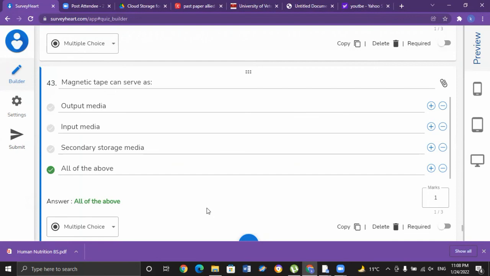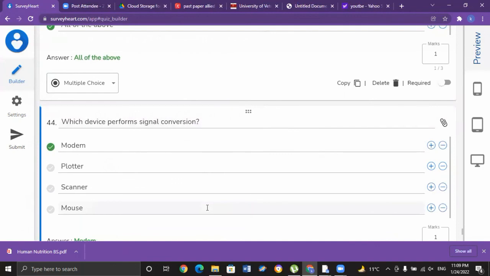We can play the recording that has been recorded on the magnetic tape. So we can use it as an input media, and as an output media, and it can also be used as a secondary storage medium because data is stored on it. So the correct option for MCQ number 43 is D, all of the above.